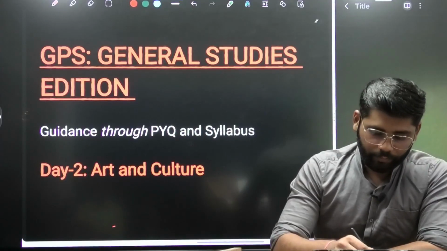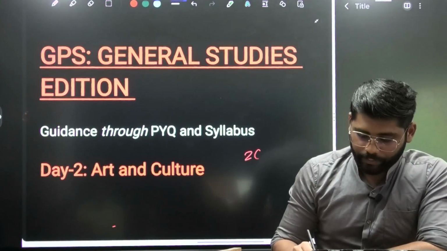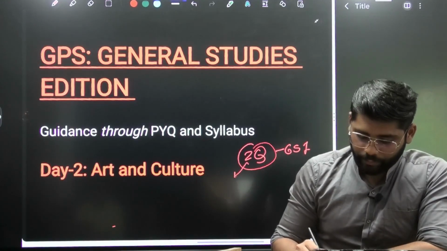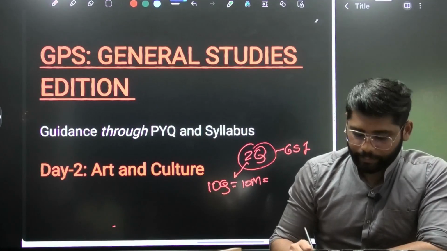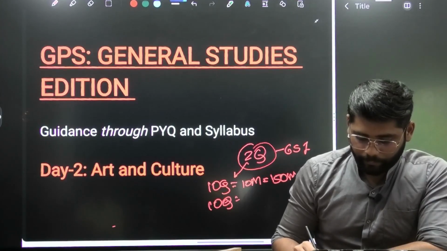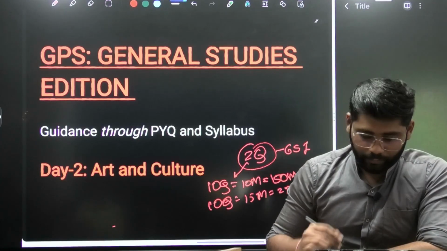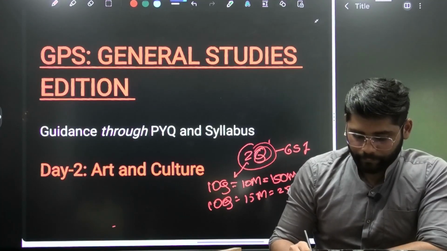So everybody knows that UPSC usually asks 20 questions in GS1. Out of 20 questions, 10 questions will be for 10 marks, which we need to write in 150 words, and 10 questions would be for 15 marks, which we need to write in 250 words. So these 20 questions we need to write in 3 hours.